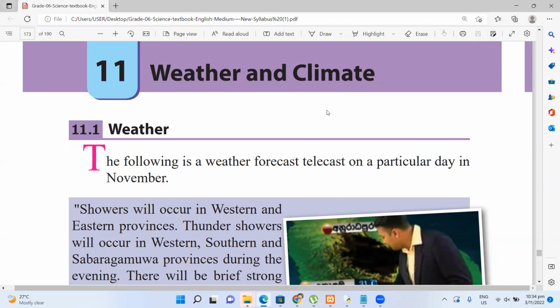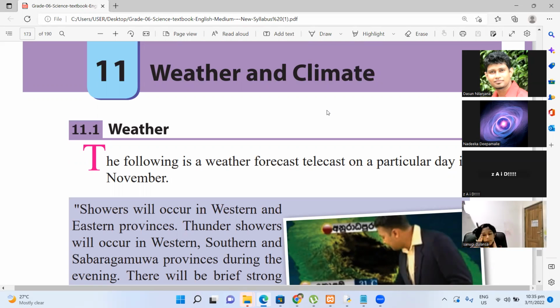It's again a very important lesson, the weather and climate. So that is about our environment and how things change around us, and how the different properties related to different conditions change around us is basically weather and climate, right? Which is short time and which is long time? Weather is short time, climate is long time.